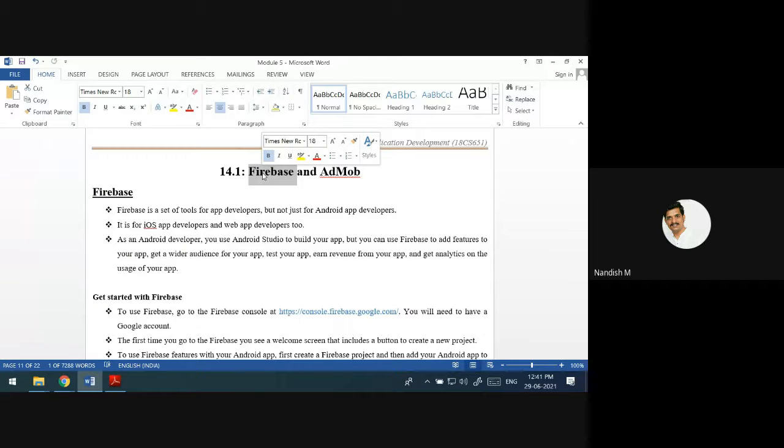What actually is this Firebase? Do we have only one database for apps? No, you have so many other options, like SQLite, to interact with the database. But here we are going to discuss one of them, that is Firebase. Who is the vendor of this Firebase? It is Google itself. They have provided this database. Do only Android app developers have to use it? No, even Apple iOS app developers and web app developers, everyone can use this Firebase.